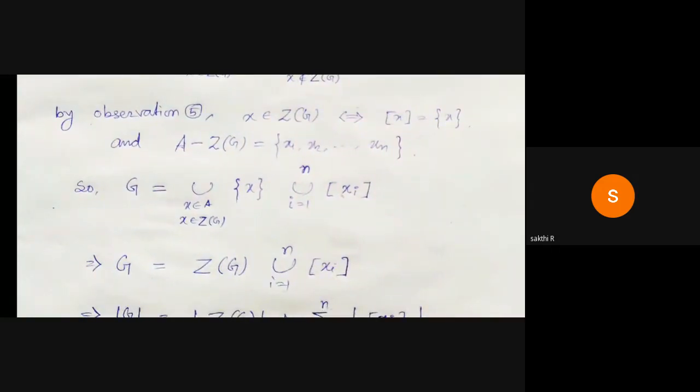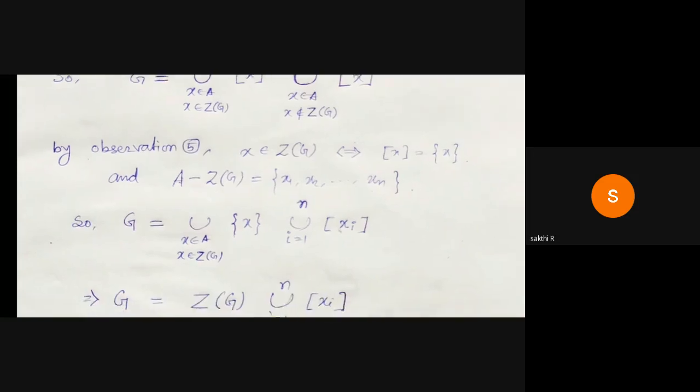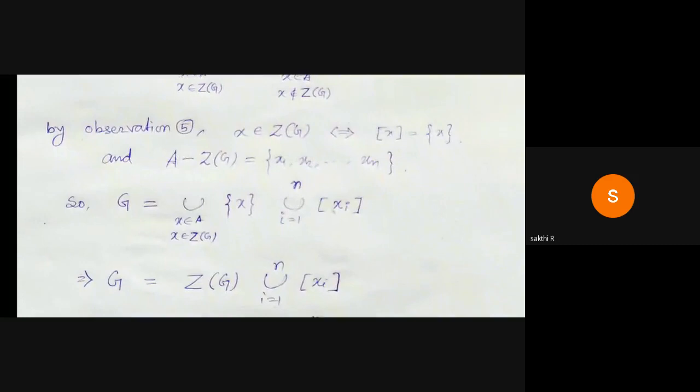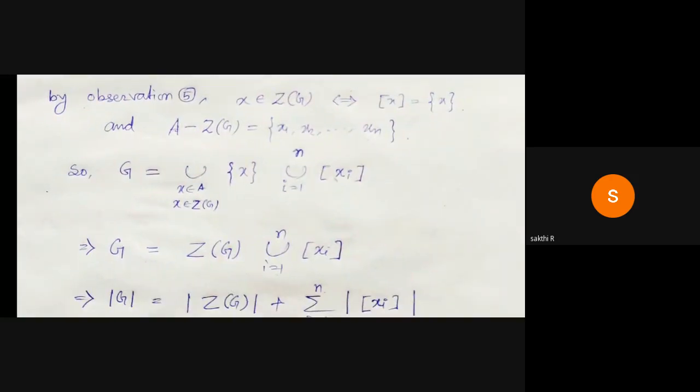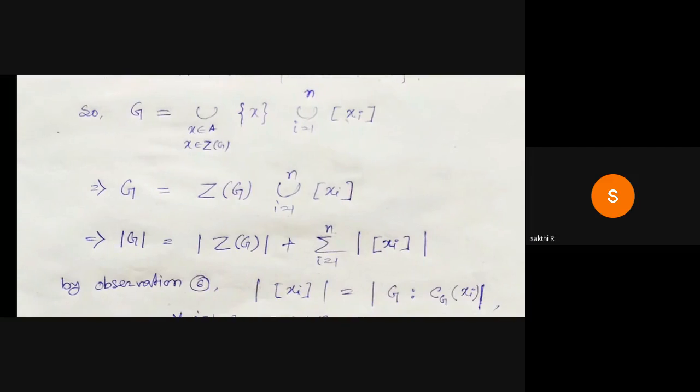So we can write that the orbit of x is equal to the singleton {x} when x belongs to Z(G), and the other classes are represented by xi. So G is equal to, the first portion forms Z(G), since the union of singleton sets becomes the whole set, so it becomes Z(G) union the orbits of xi, the conjugacy classes of xi.